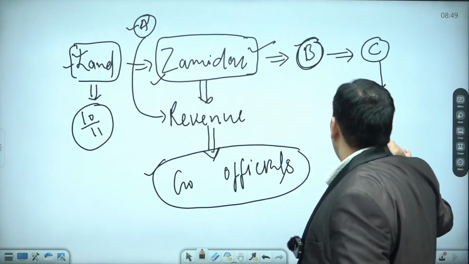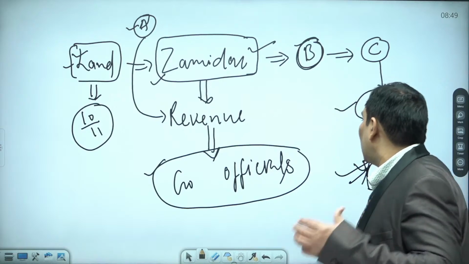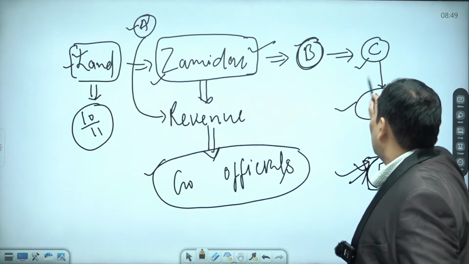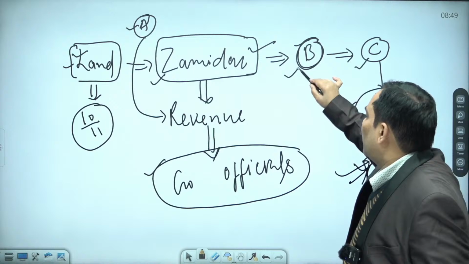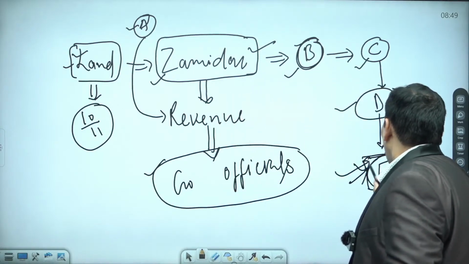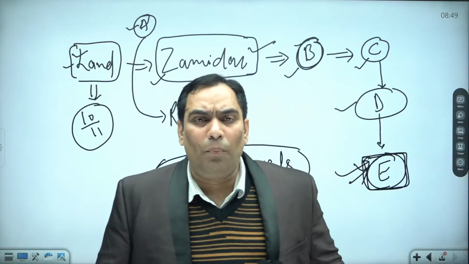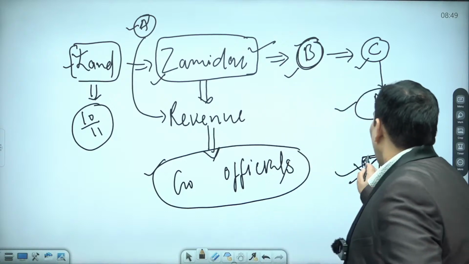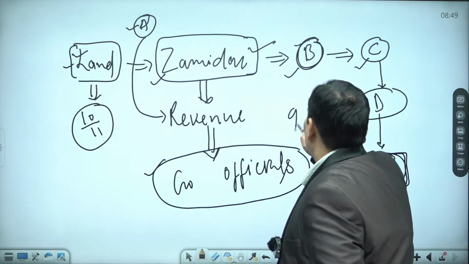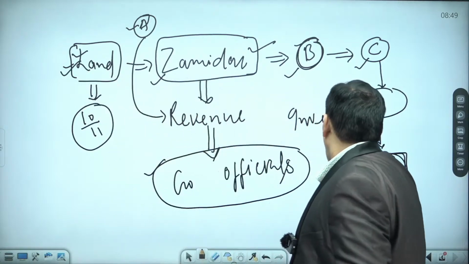In order to increase their profit margin, D is going to collect taxes exorbitantly, C is also going to collect the taxes exorbitantly, and B also. So there was exploitation at every level, and on top of that, exploitation of E. E was not having any motivation to invest in this land, because this land does not belong to him or her.